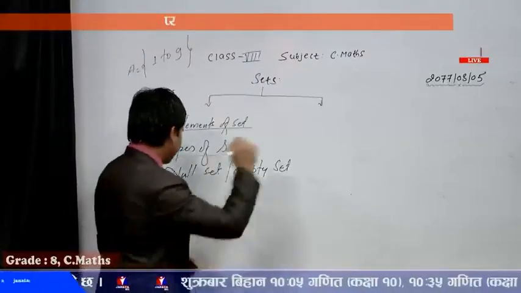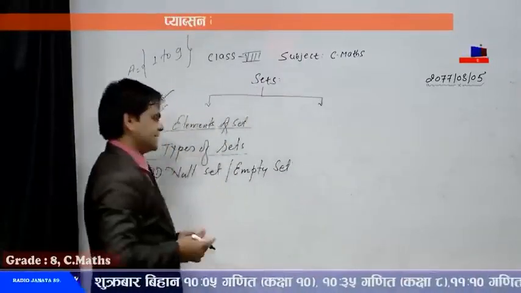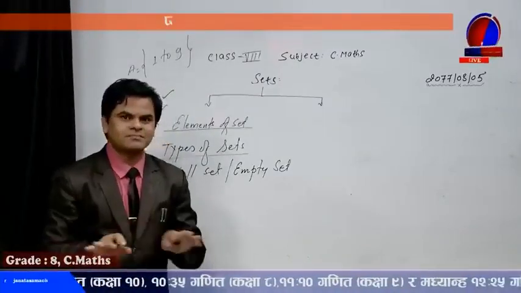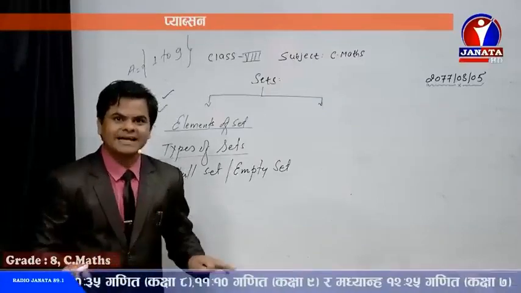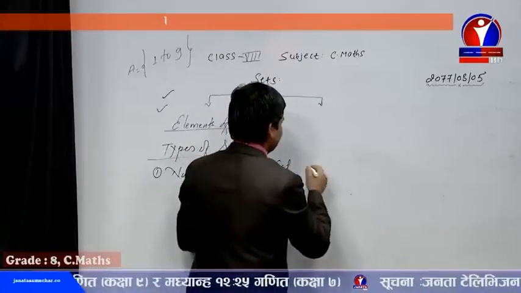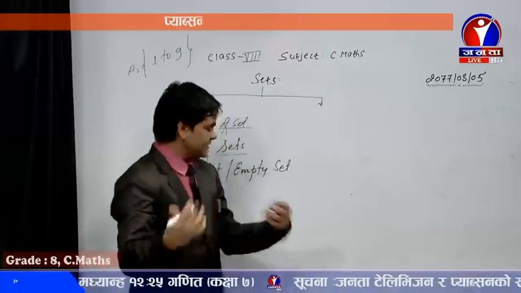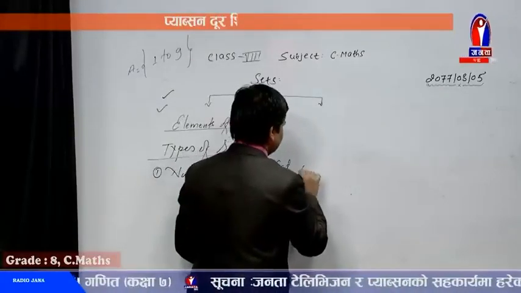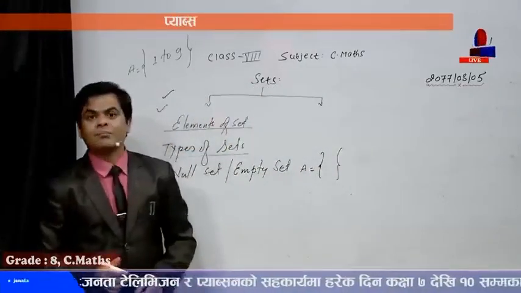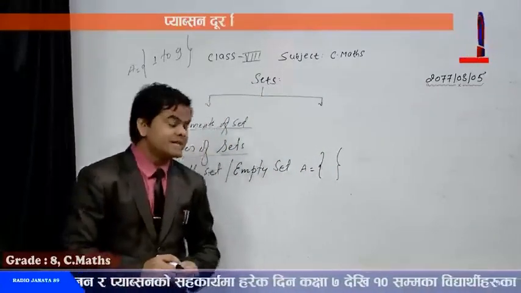Now, dear student, what do you mean by null set or empty set? A set having no elements. There won't be any kind of elements. So if a set has no elements, how will you write it? A equals, we just enclose blank space, empty space, in curly brackets.